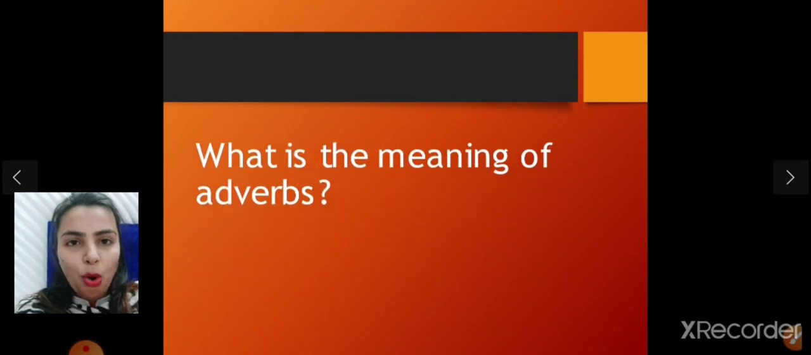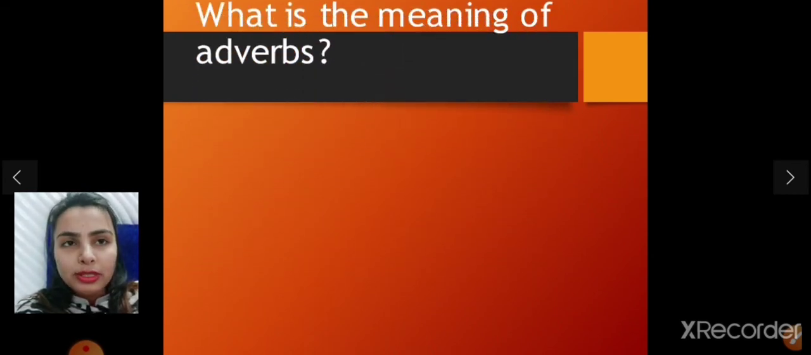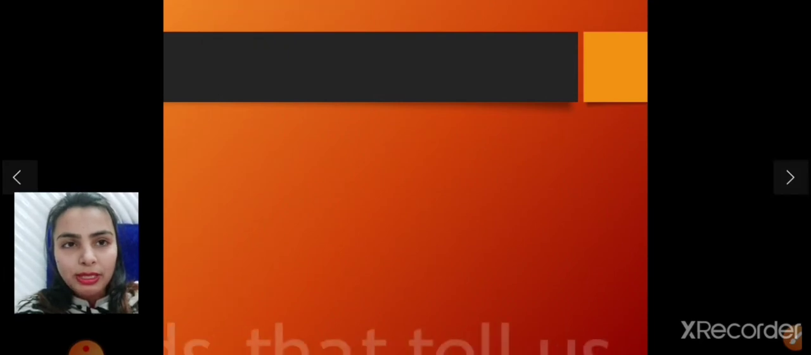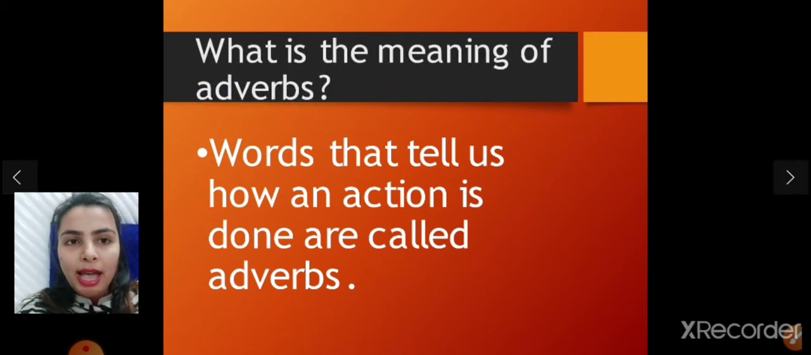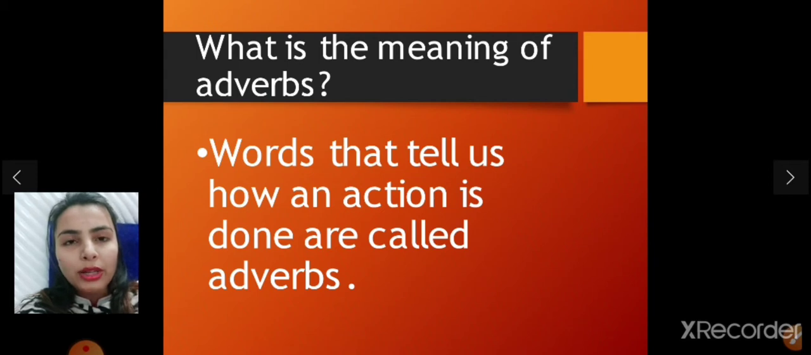What is the meaning of adverbs? Words that tell us how an action is done are called adverbs. So adverbs are those words which tell us how an action is done. The meaning of adverbs is: words that tell us how an action is done are called adverbs.